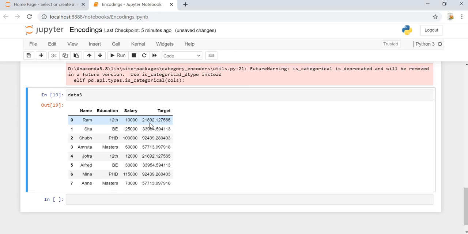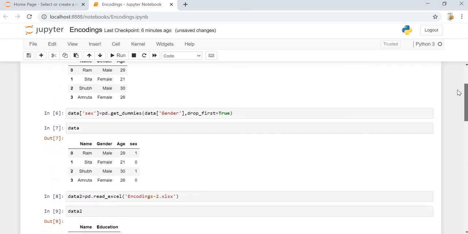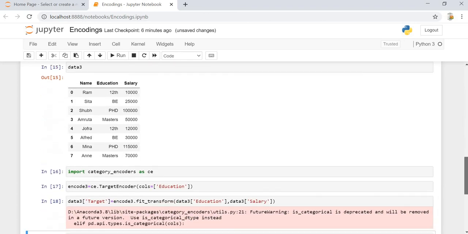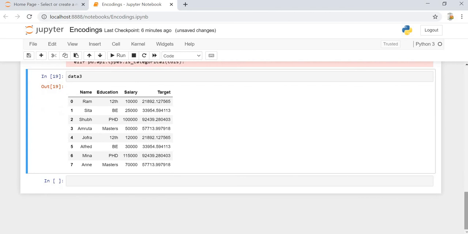Now in case of nominal data encoding, we have seen get_dummies. There is another very easy method, which is called label binarizer, which works very well in case of a binary variable. Here we don't have to create the get_dummies and make drop_first as true, as we have done previously. We don't have to deal with that. Okay, so here we will only be using the label binarizer, and it will take care of the rest.